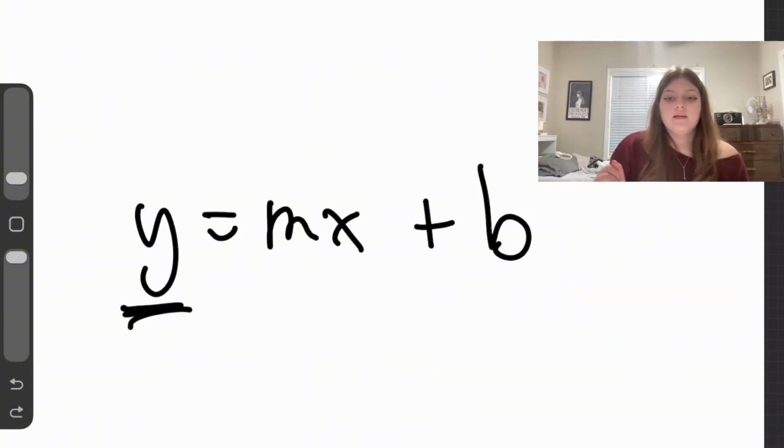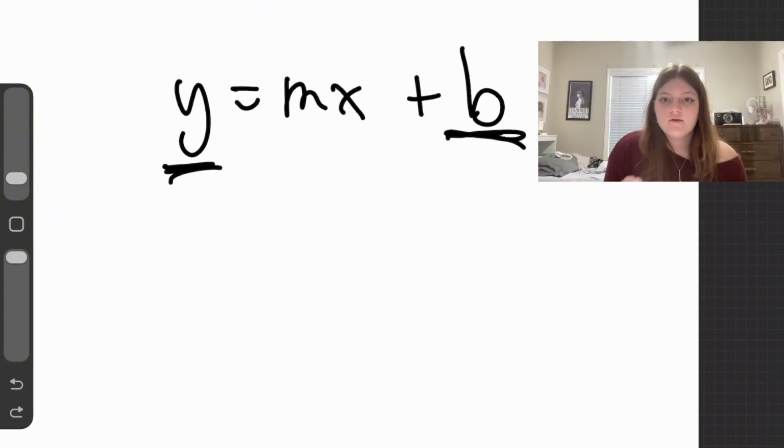M is going to be a constant, and that represents the slope. It can be a decimal, it can be a fraction, it can be a negative number. M is always a constant. It is one number that doesn't change. It is always the same. X is going to be that input. So f of 2, f of 3, that 2, that's going to be your input. It's what determines the output.